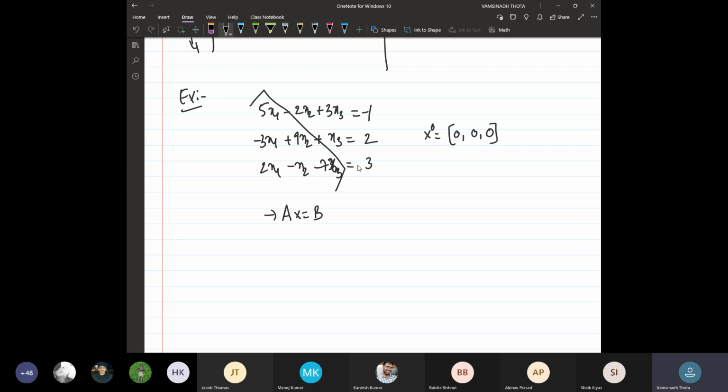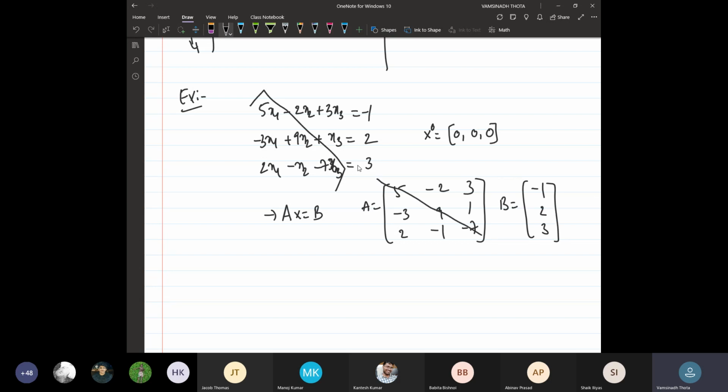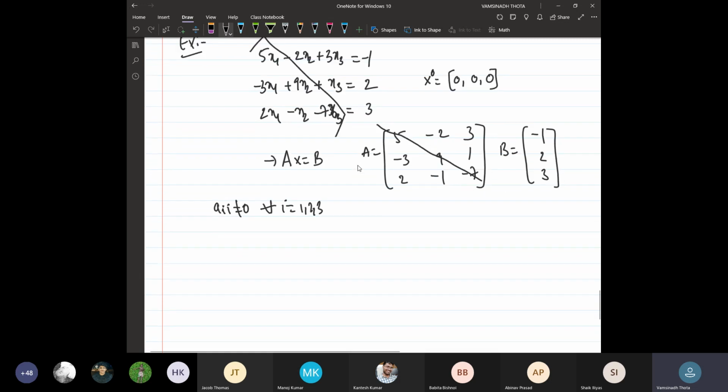If you write it in matrix form, you get 5, minus 2, 3; minus 3, 9, 1; and 2, minus 1, minus 7. And of course, B is the constant matrix minus 1, 2, 3. As you can see, the diagonal entries of the coefficient matrix are all non-zero, so aii is non-zero for all i equal to 1, 2, 3. Then we can proceed.